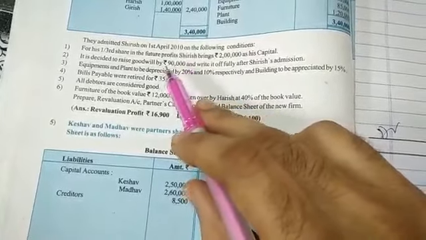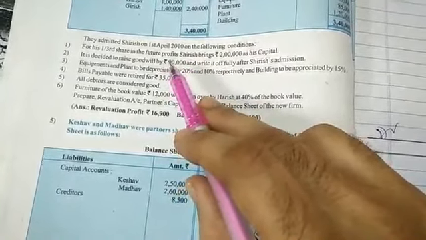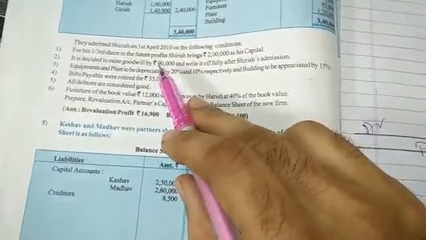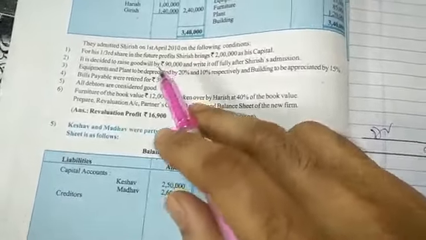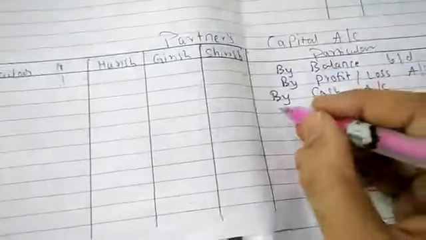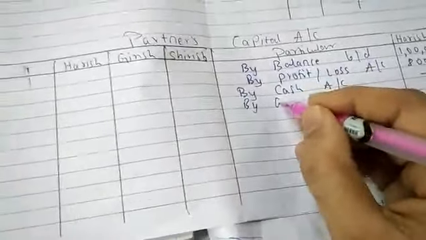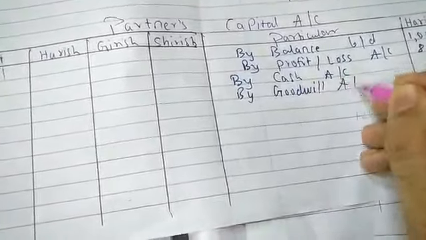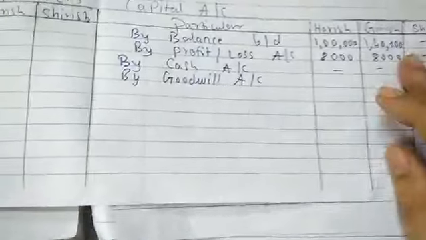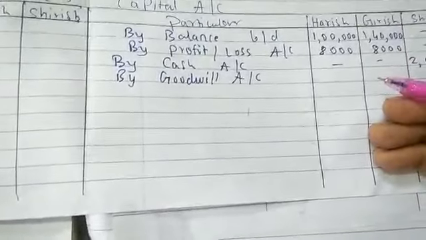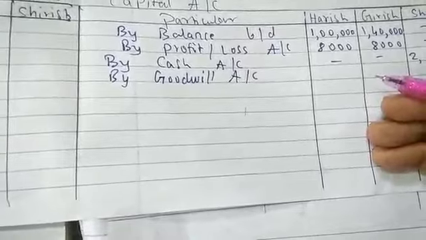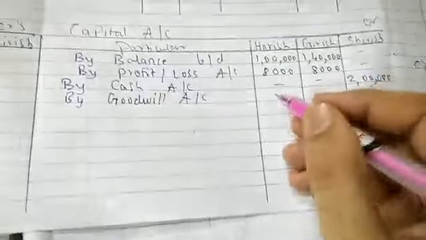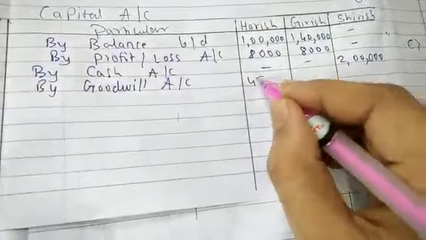Now directly we will note the particular entry which we already learned in a previous sum, that is in the partners' capital account. We will mention by goodwill account, the value is 90,000 of goodwill. 90,000 divided by 2 will be 45,000 each.